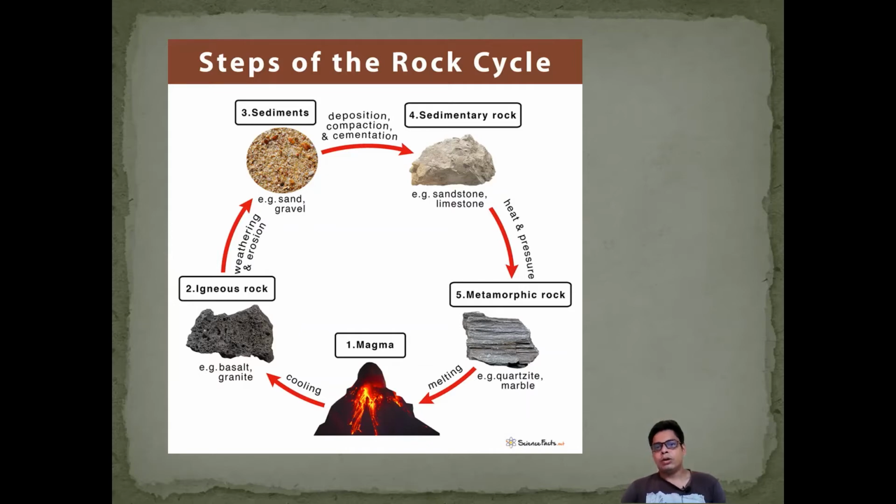When sedimentary rocks face pressure and heat again, they convert into metamorphic rock. When metamorphic rock goes down into the interior of the earth, it is converted again into magma, and magma again comes out as igneous rock. So this is the rock cycle: igneous rock to sedimentary rock, then to metamorphic rock, and again metamorphic or sedimentary rocks are transformed into igneous rock. This is considered the rock cycle.